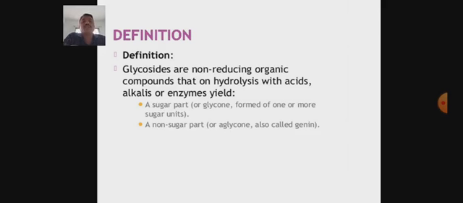Definition of glycoside. Glycosides are non-reducing organic compounds that on hydrolysis with acids, alkalis or enzymes yield a sugar part and a non-sugar part. The sugar part is also called the glycon moiety or sugar units. The glycon moiety may be one or more sugar units. The non-sugar part is also called the aglycon moiety or genin.